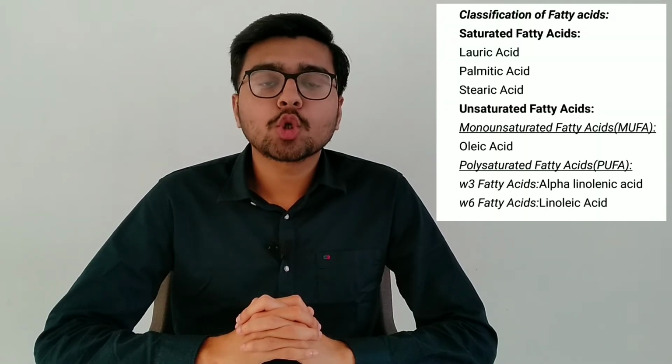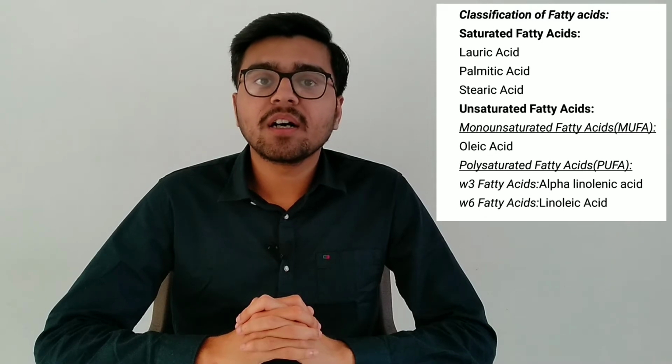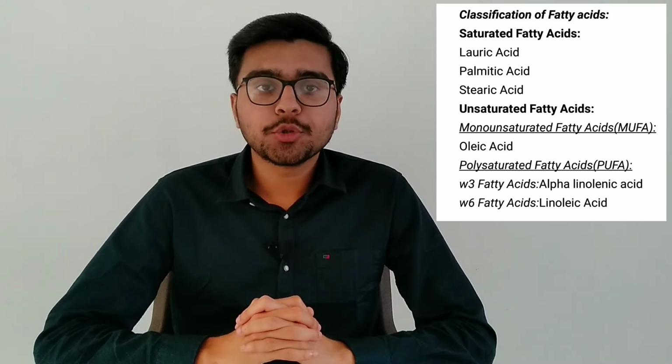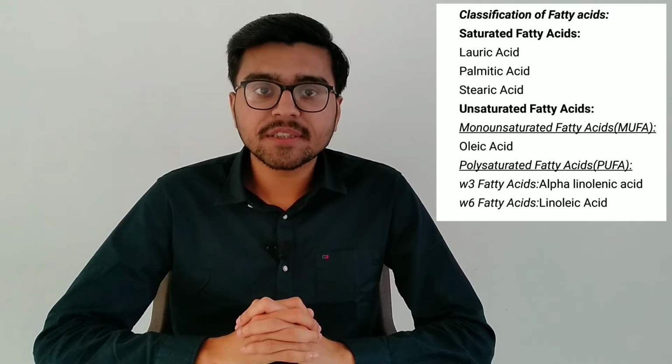Next topic is fats. Fat is mainly made up of fatty acids. Fatty acids are most commonly divided into two types, saturated fatty acids and unsaturated fatty acids. Saturated fatty acids include lauric acid, palmitic acid and stearic acid. Unsaturated fatty acids include two types.